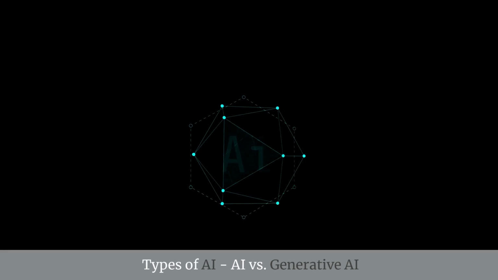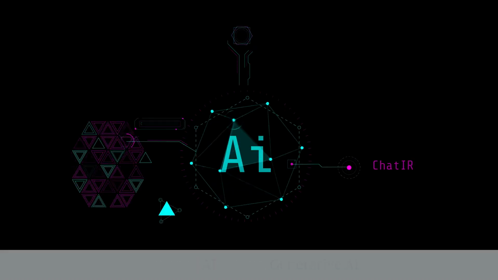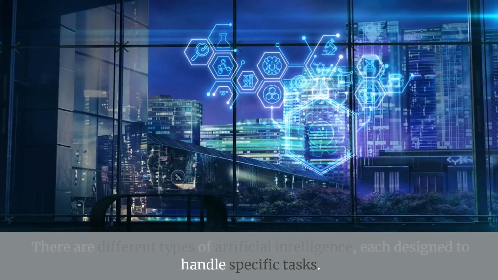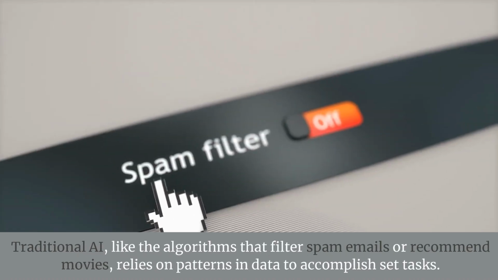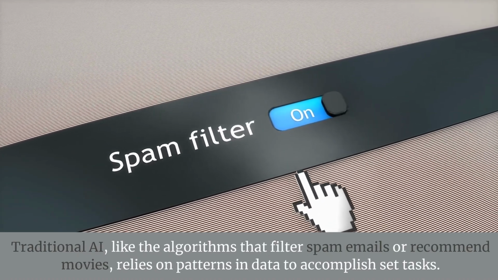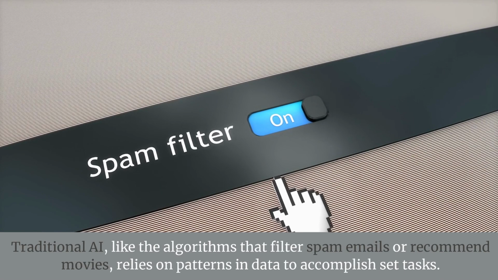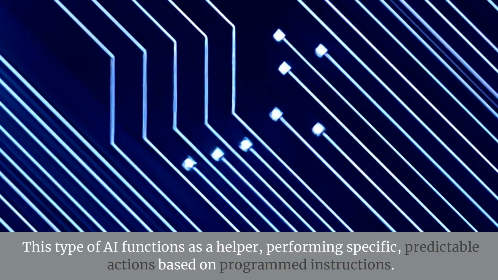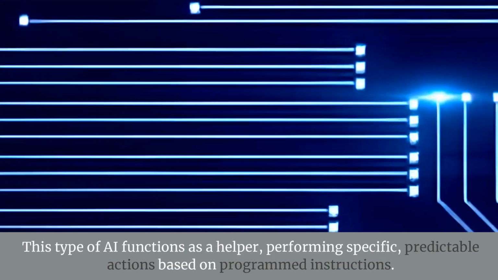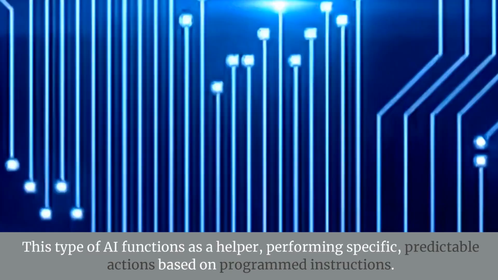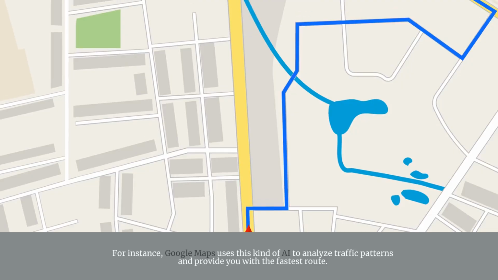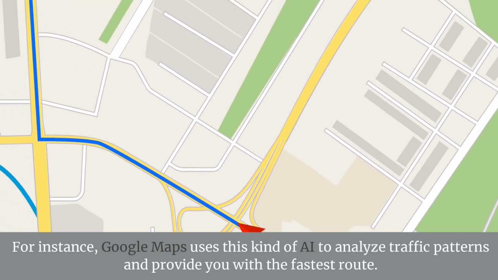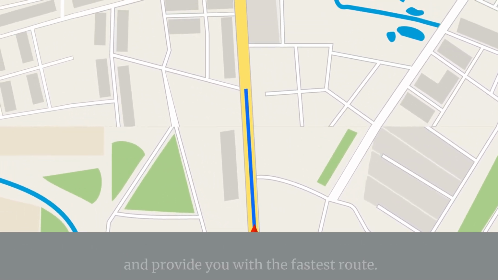Types of AI. AI versus generative AI. There are different types of artificial intelligence, each designed to handle specific tasks. Traditional AI, like the algorithms that filter spam emails or recommend movies, relies on patterns in data to accomplish set tasks. This type of AI functions as a helper, performing specific, predictable actions based on programmed instructions. For instance, Google Maps uses this kind of AI to analyze traffic patterns and provide you with the fastest route.